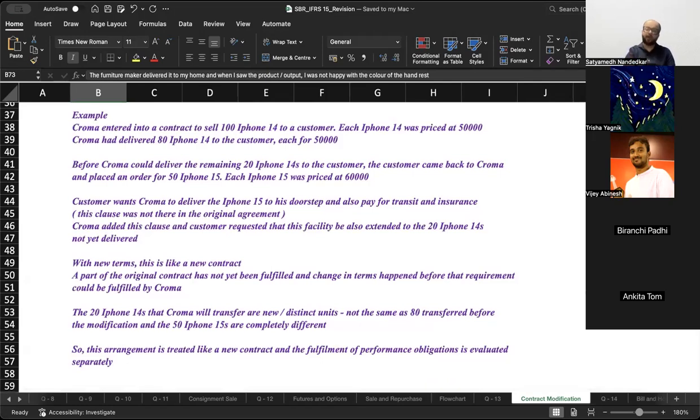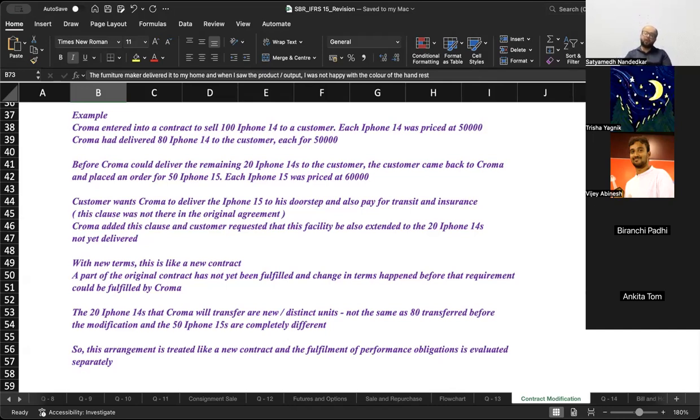Chroma entered into a contract to sell 100 iPhone 14 to a customer. Each iPhone 14 was priced at 50,000. Chroma had delivered 80 iPhone 14 to the customer, each for 50. Before Chroma could deliver the remaining 20 iPhone 14, the customer came back to Chroma and placed an order for 50 iPhone 15. Each iPhone 15 is for 60,000. Now, the customer wants Chroma to deliver the iPhone 15 to his doorstep and also pay for transit and insurance. Chroma added this clause and the customer requested that this facility be also extended to the 20 iPhone 14s not yet delivered.